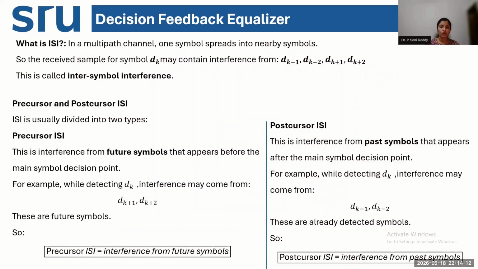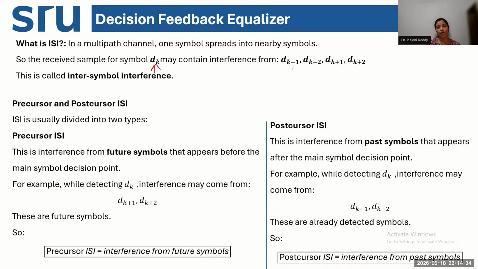Okay. So in your decision feedback equalizer, if I want to summarize the whole operation, we are focusing on ISI, or intersymbol interference. When I'm transmitting a symbol, dk is my present transmit symbol.